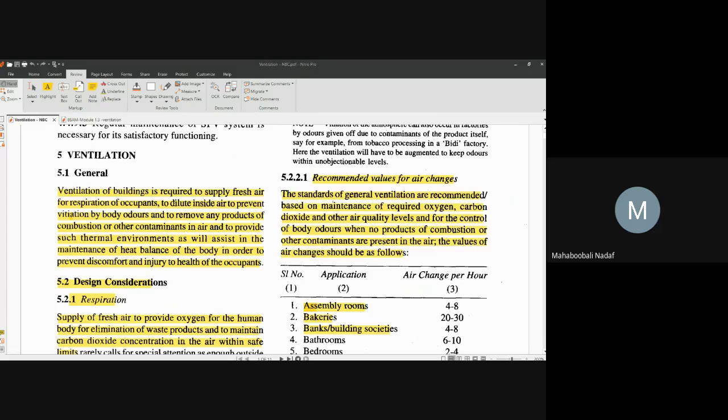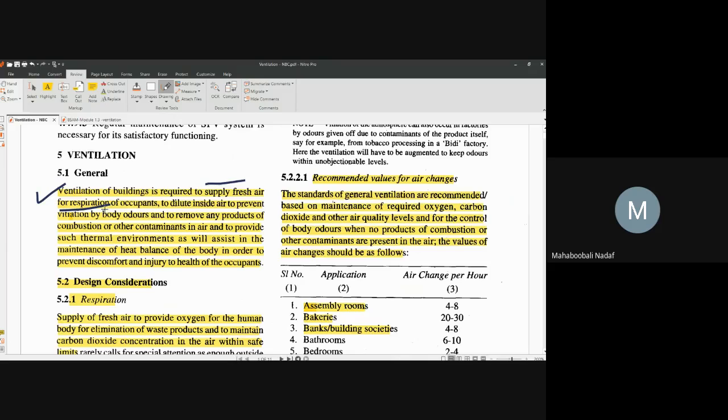Let us just start with this one. What is there in the NBC code? So in the first part, I will go slowly. First part, they have given the ventilation definition. We already discussed that ventilation is nothing but the supply of fresh air.